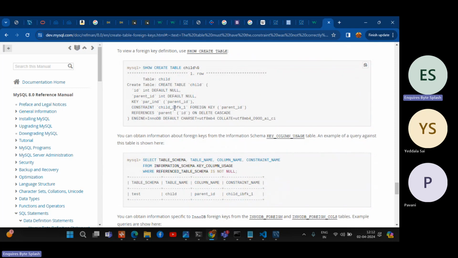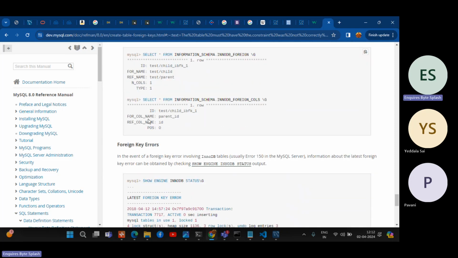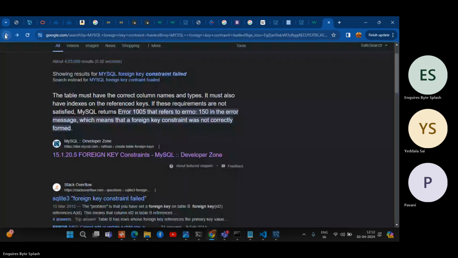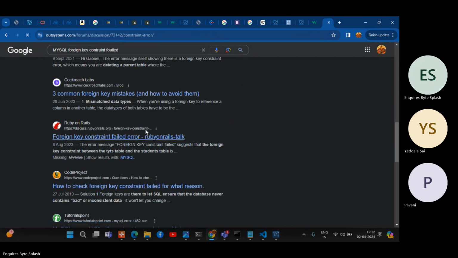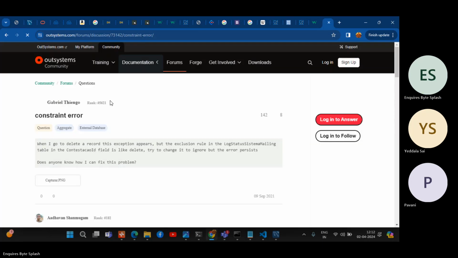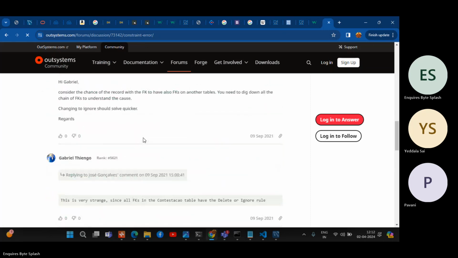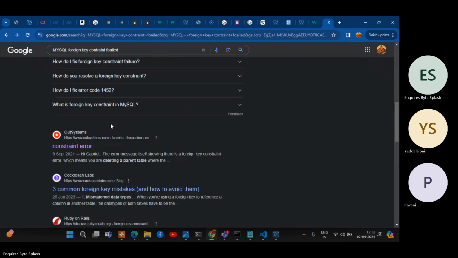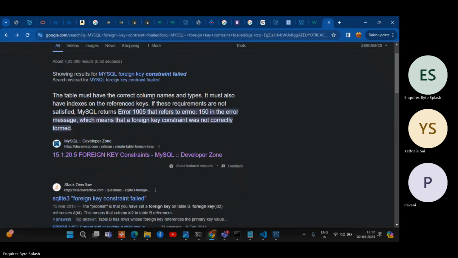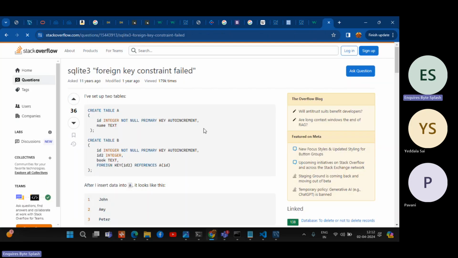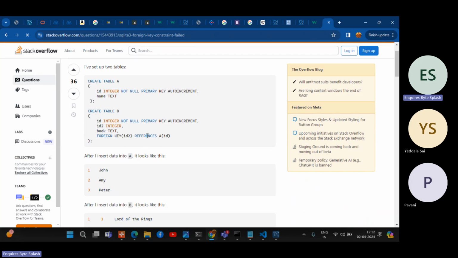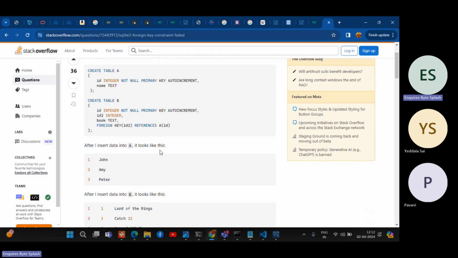So constraint, let it be. So we added foreign key. ID is a foreign key. References table A ID.